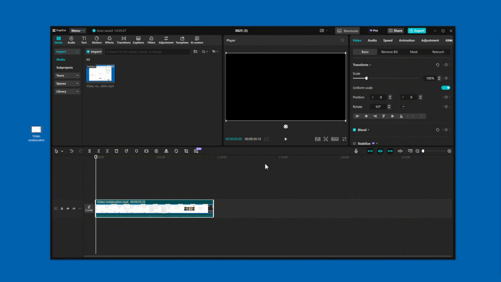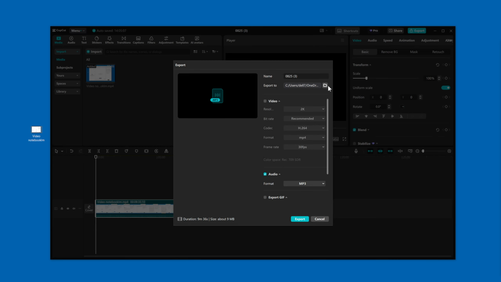To convert this video file into an audio file, all you have to do now is go to Export, which is in the upper right. Click that. You can give it a name. Select which audio type.